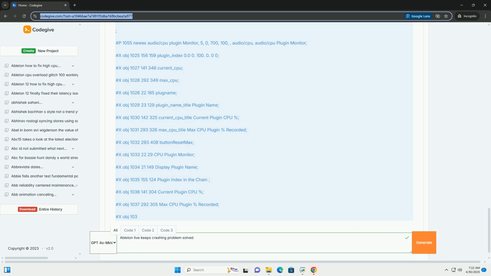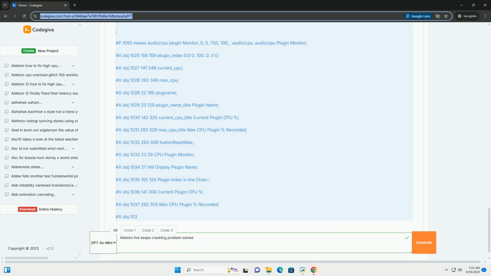5. Corrupted files: a corrupted Ableton Live project file, sample library, or even Ableton Live's configuration files can trigger crashes. 6. Operating system issues: problems within your operating system, Windows or Mac OS, can lead to application crashes. 7. Code-related problems, Max for Live: if you're using Max for Live devices, custom audio/MIDI processing and GUI tools embedded within Ableton Live, poorly written Max code can definitely cause crashes.